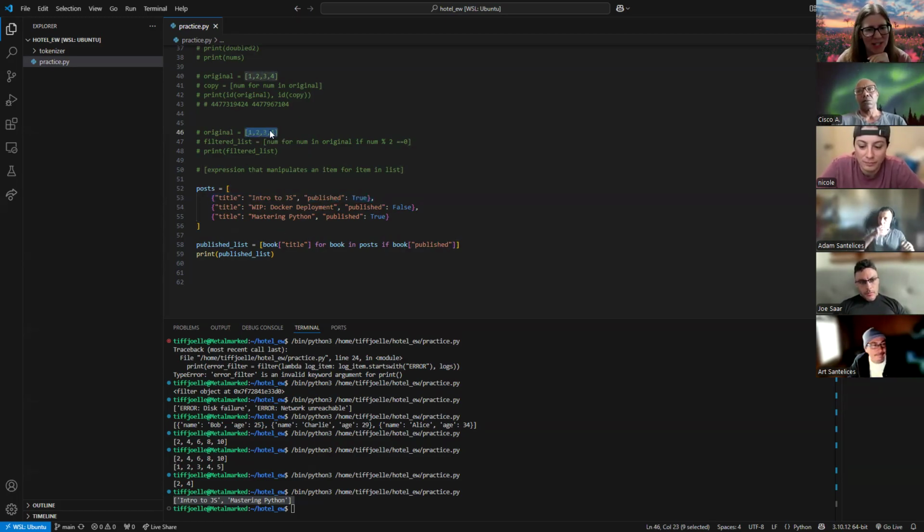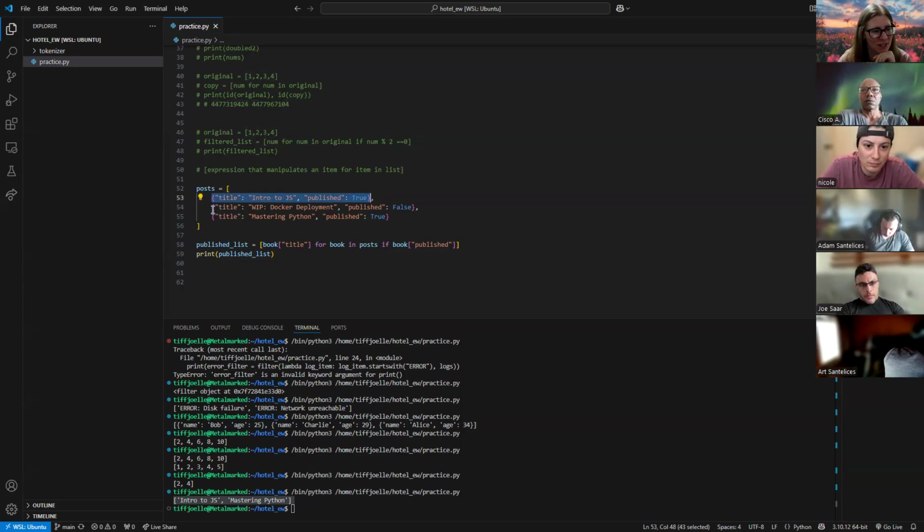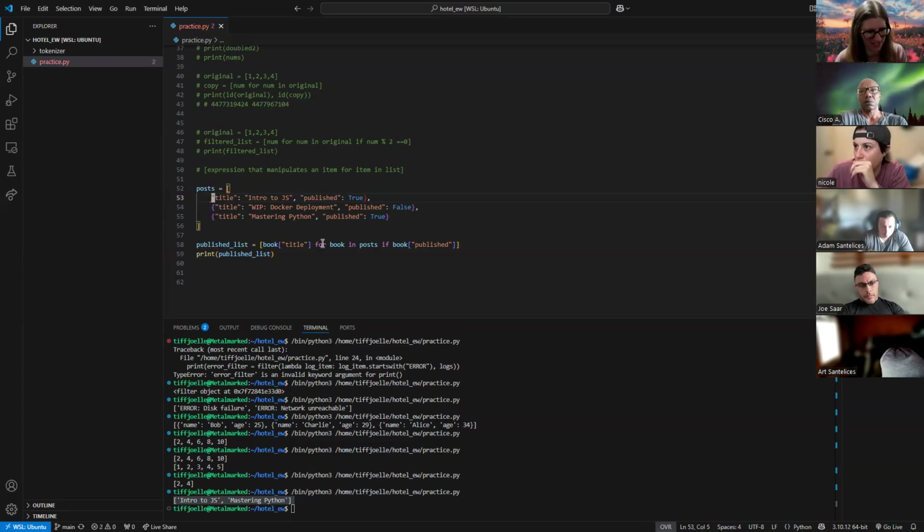We've been working with lists and numbers, so it just knows to go through each item in our list when we're doing this comprehension. And our items here are these big long dictionaries because list items don't have to be just one tiny little thing. You can have an item that's like another list or dictionary. I can make a list here. You can have a list of lists of dictionaries underneath that list too. So you can nest deep.